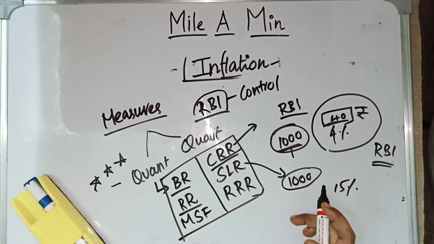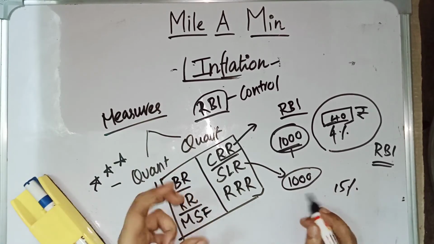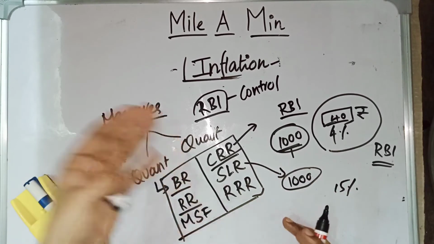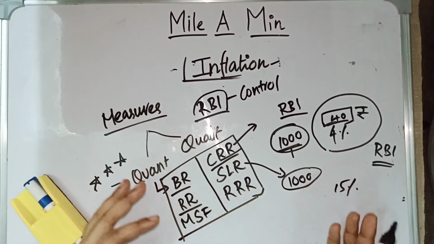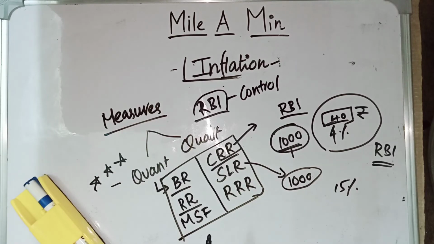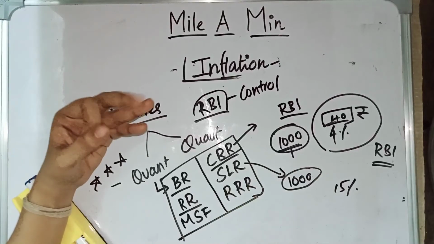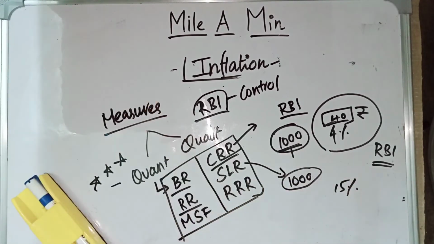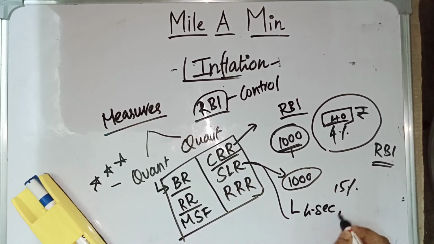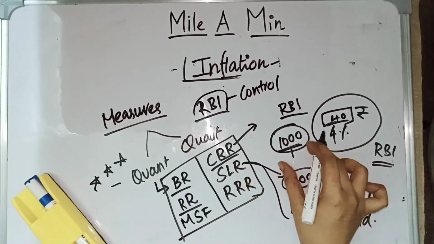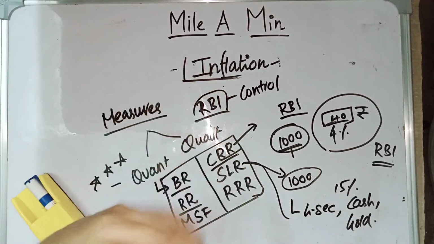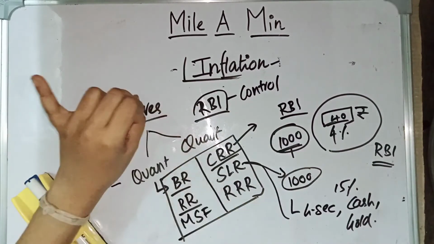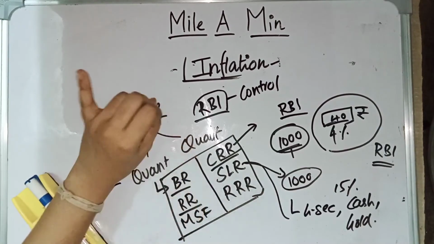So these scheduled commercial banks need to keep this statutory liquid ratio, maybe around 15%, with themselves as money in an easily convertible format. If I say easily convertible format, it can be rupee cash, or it can be gold, or it can be certain approved government securities. In SLR we have G-Sec, government securities, cash, and gold. So if a bank is having 1000 rupees, a certain percentage should be deposited with RBI, which should not be spent, and RBI won't give interest. That is called the cash reserve ratio.